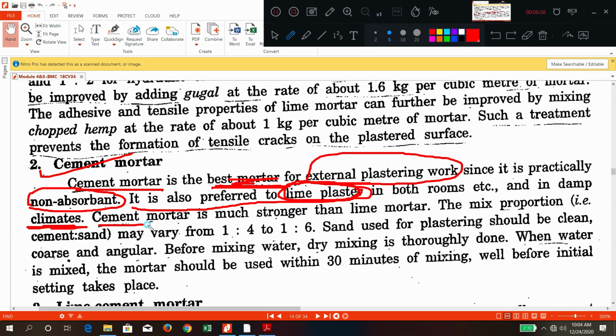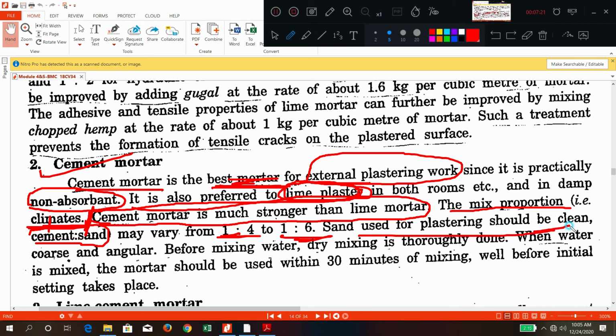Okay, cement mortar is much stronger than lime mortar. Very important. Its tensile strength is very much stronger than lime mortar. General mix proportion, cement is to sand, means what? For 1 part of cement, how much sand you are adding. That ratio generally varies from 1 is to 4 or 1 is to 6. Sand used for plastering should be clean, coarse and angular. Sand also should be clean when you are mixing for mortar.